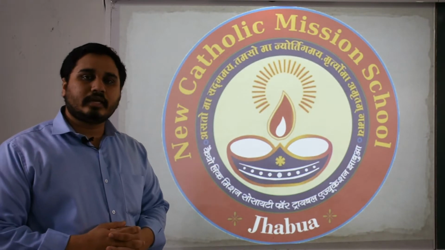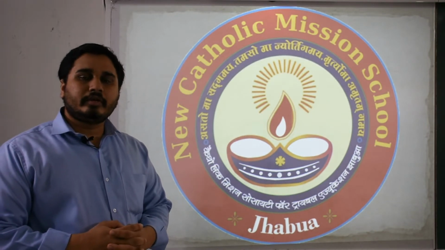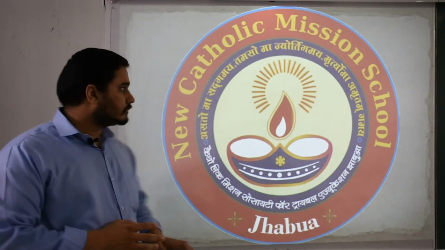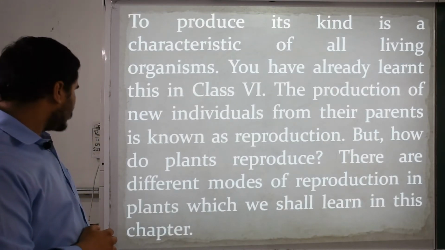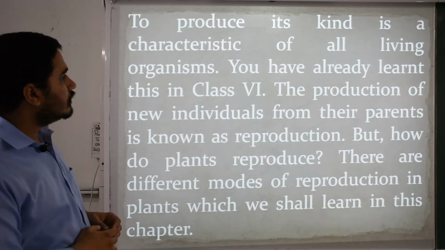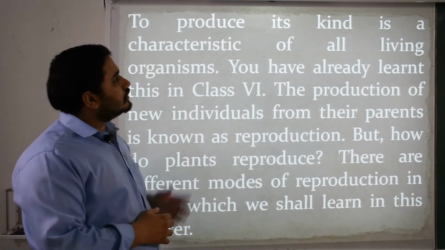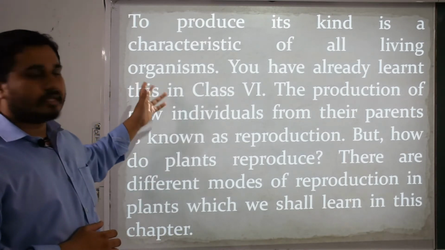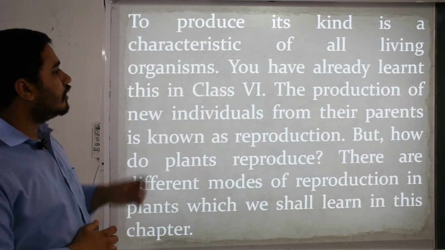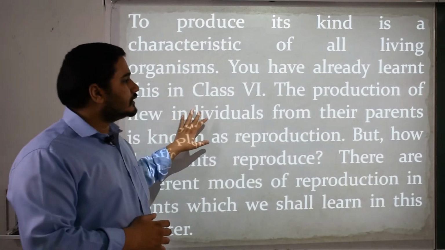I am going to teach you the subject science of standard 7th, chapter number 12, that is reproduction in plants. As we will discuss reproduction in animals also, this time we are going to study about the reproduction in plants. To produce its kind is a characteristic of all living organisms, that is plants, animals and humans. You have already learned this in the previous class, the 6th class.